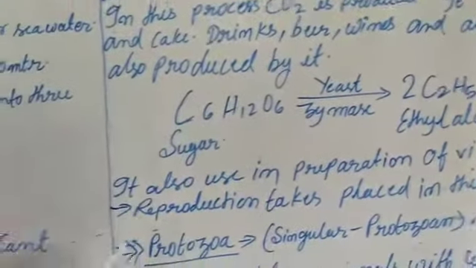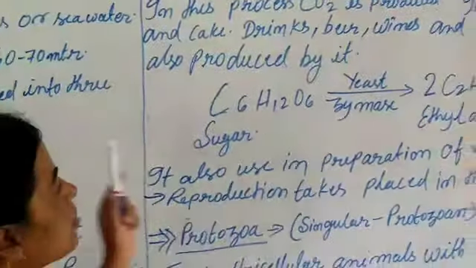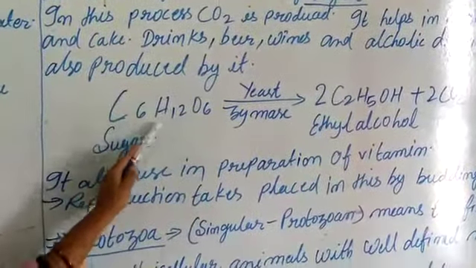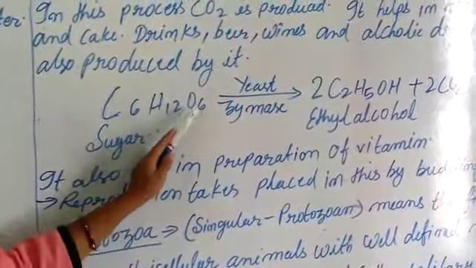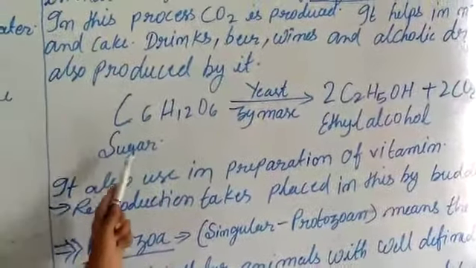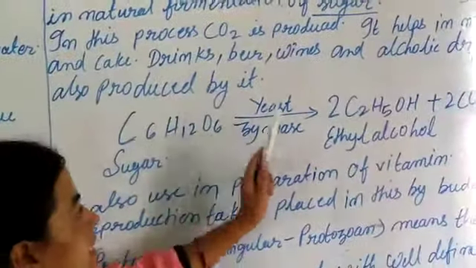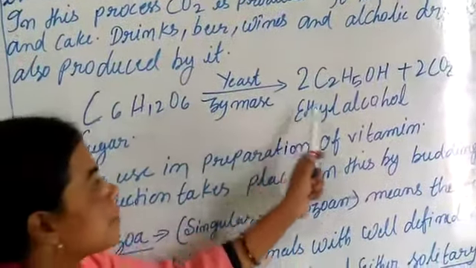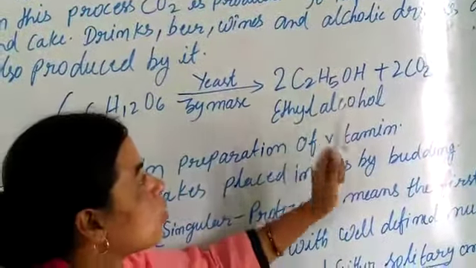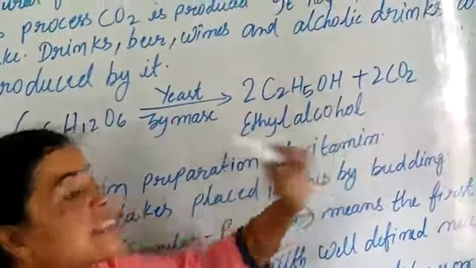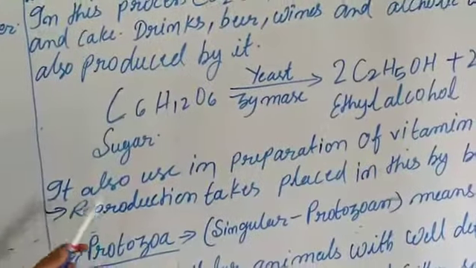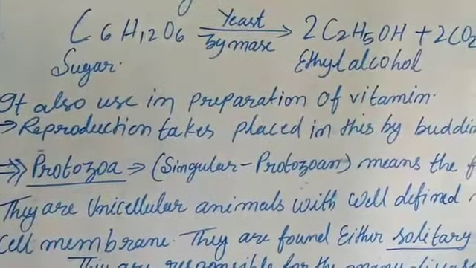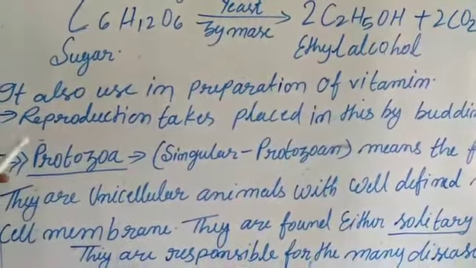By the use of yeast, these products are made. Let's see the equation of the fermentation of sugar. Sugar, C6H12O6. This is sugar, and yeast and zymase. Zymase is also part of fungi. It makes ethyl alcohol and CO2 is released. It is also used in preparation of vitamins. Vitamins are also made by yeast.